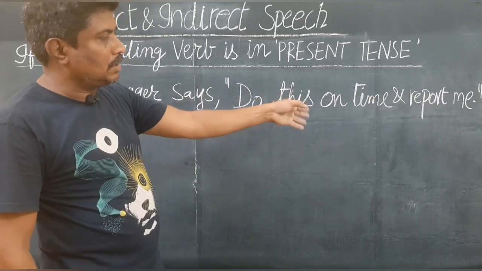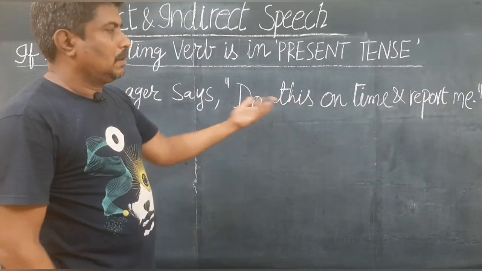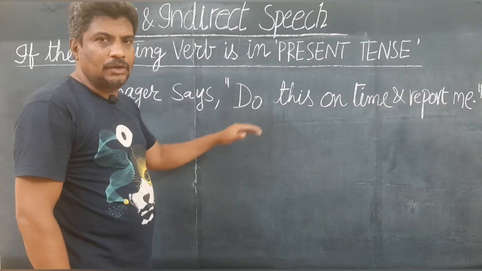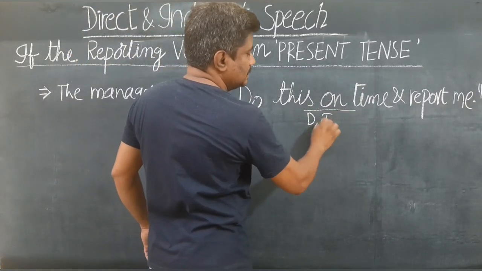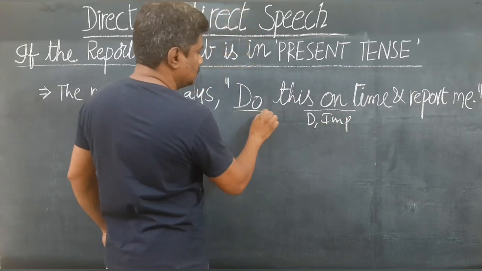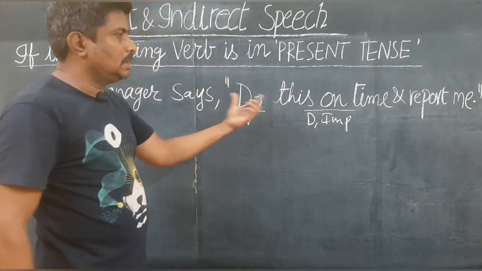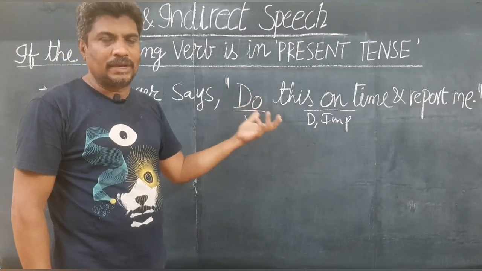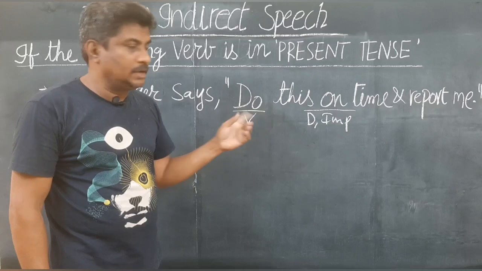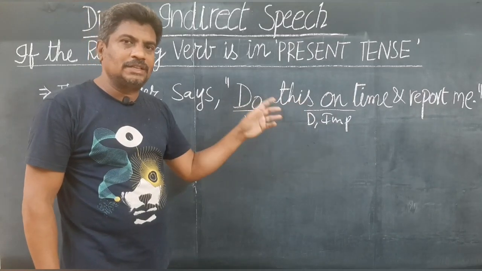Do this on time and report to me. Just on seeing this dialogue, you can identify that this is an imperative. This is the dialogue, and this is an imperative sentence because it begins with a verb. Or you can see that it is an order. It could be an order, command, request, advice, suggestion. All these are imperative sentences. Just on seeing this, you can take it that it's an order.